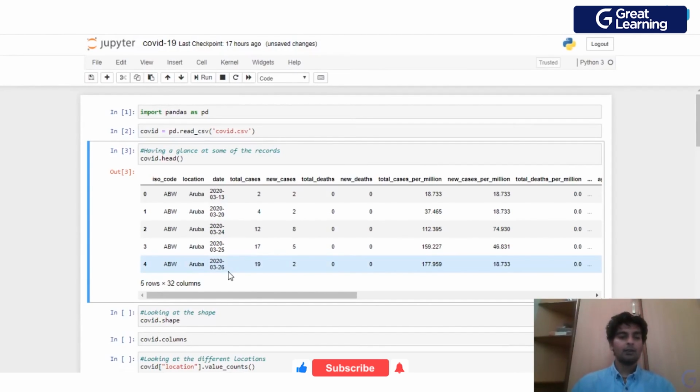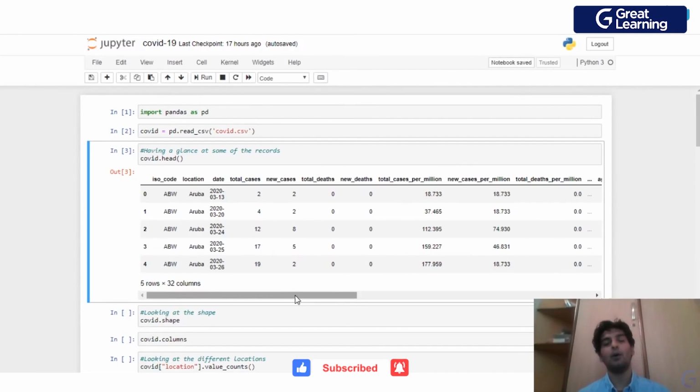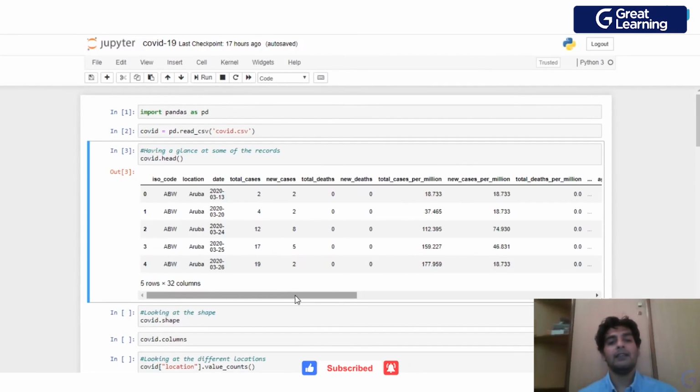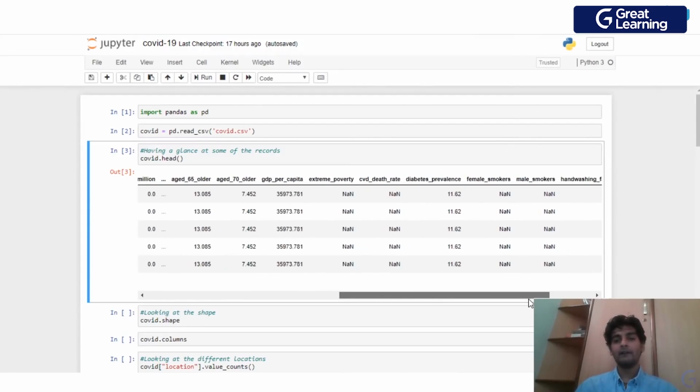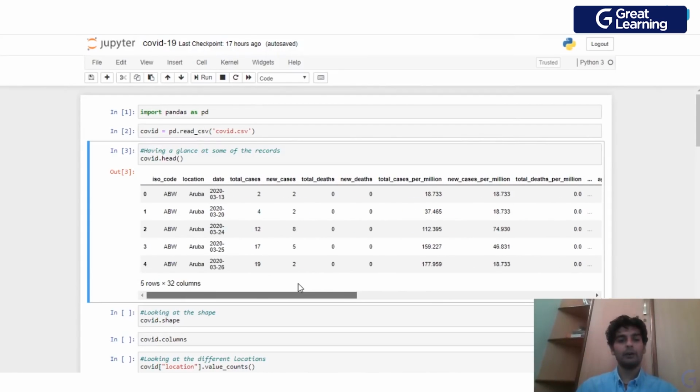So around 26th March 2020, there were 2 cases found, right? So this is about the total cases and the new cases. Similarly, you have the total deaths which have occurred up to this particular date. As you see, till 26th March, there have been no deaths in Aruba. Similarly, we've got a lot of different columns over here.